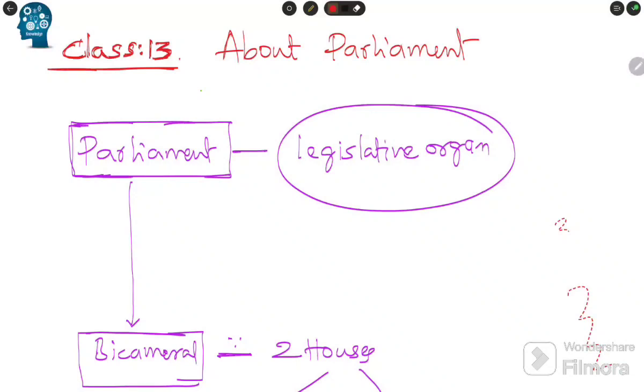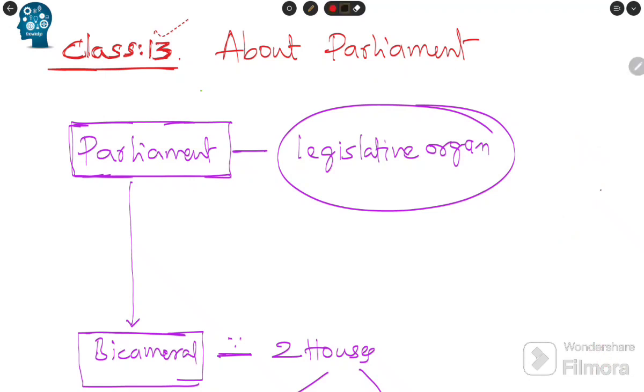This is class number 13. Up till now, we covered president and vice president. Now onwards, we need to cover the topic called parliament. This is a very general and introductory class to the parliament.